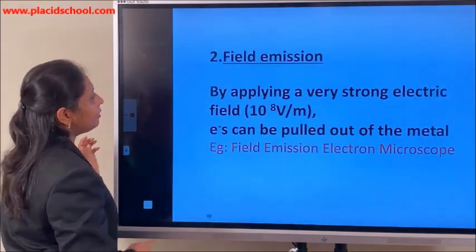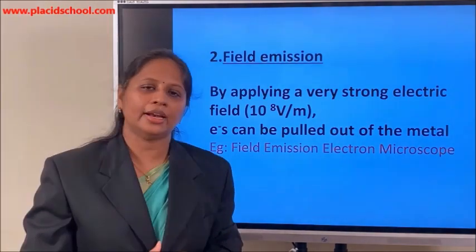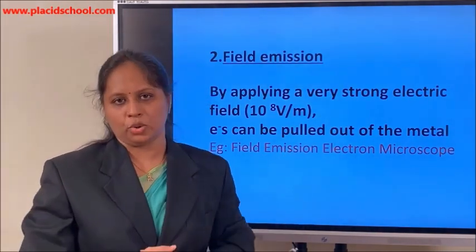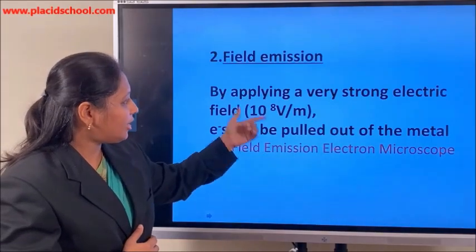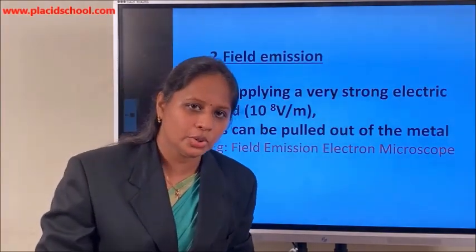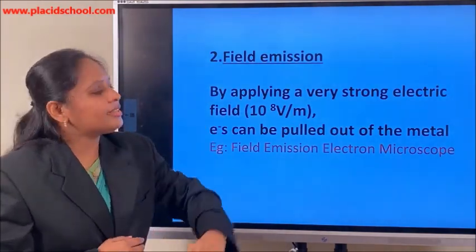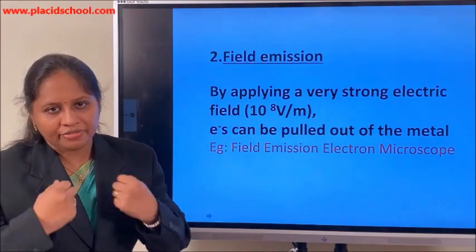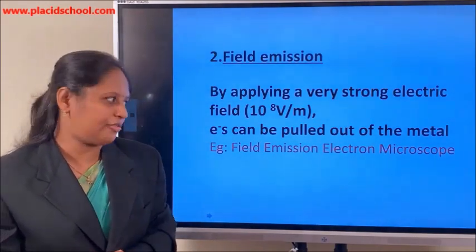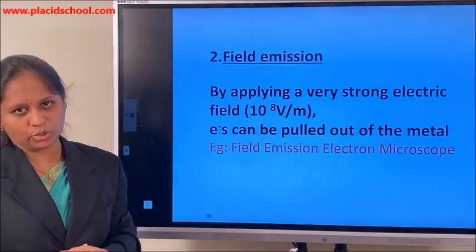Then another method is by applying a very strong electric field between the electrodes. You can see the range is 10 raised to 8 volt per meter. So a very high electric field is given to the metal electrodes so that electrons gain energy from that electric field and come out of the metal surface. This you can see in field emission electron microscope.